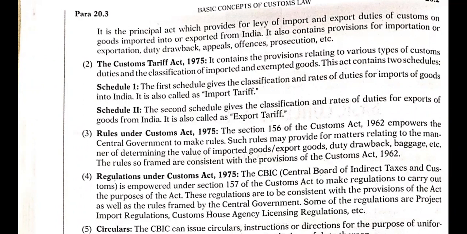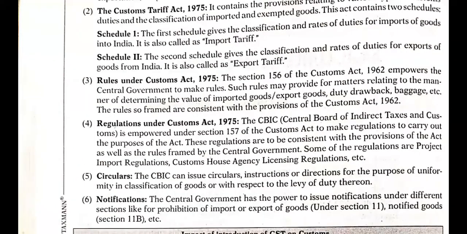Okay. Now, regulations under the Customs Act. There are different regulations that also need to be followed. These are made by CBIC, that is the Central Board of Indirect Taxes and Customs. CBIC is empowered under Section 157 of the Customs Act to make regulations to carry out the purposes of this Act.